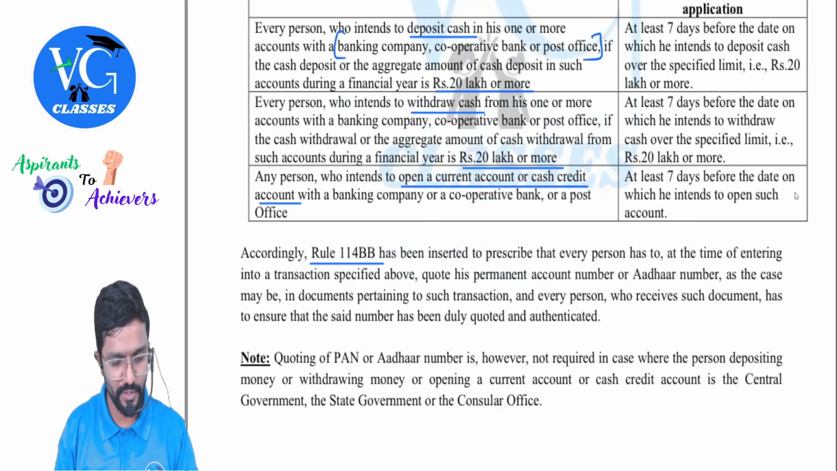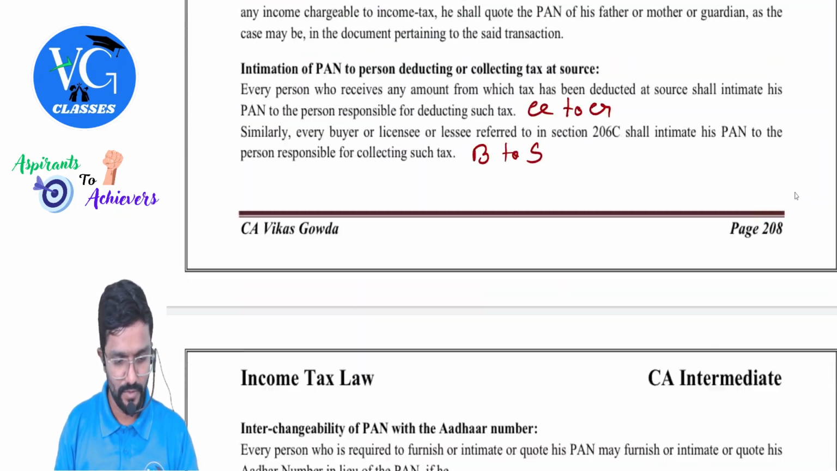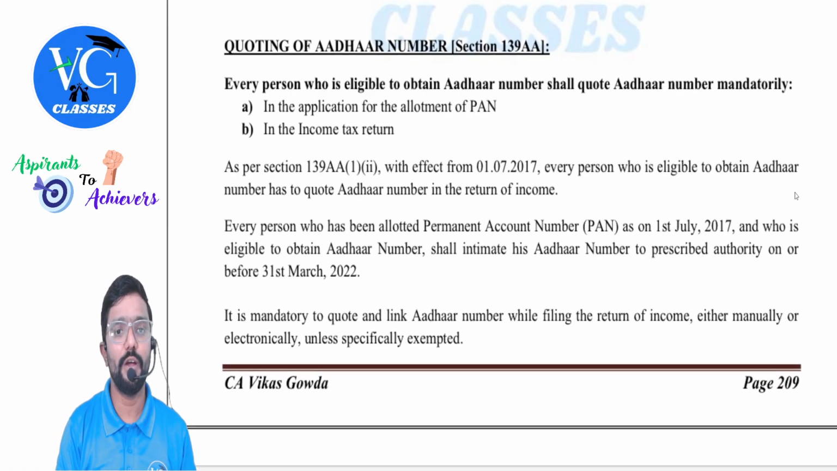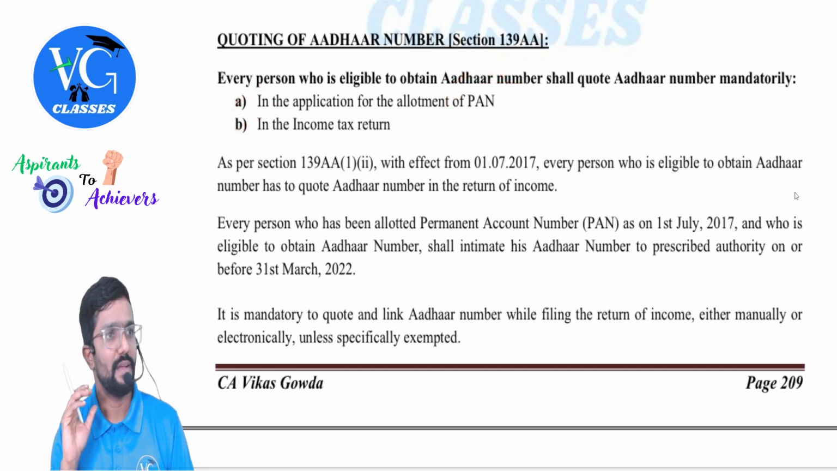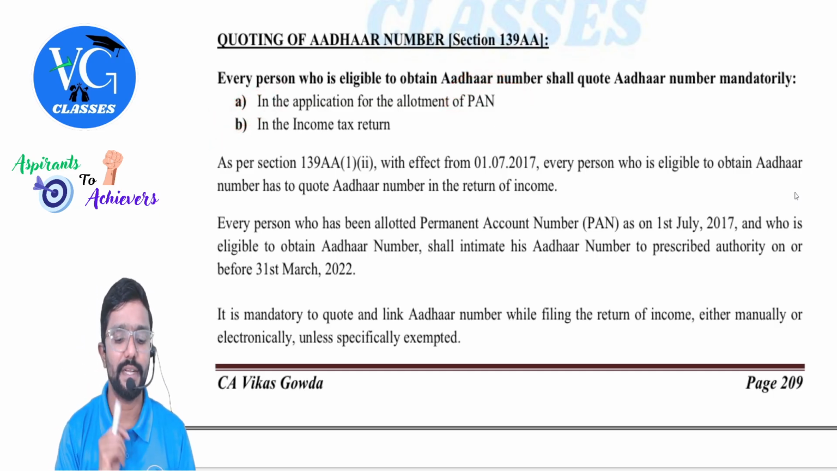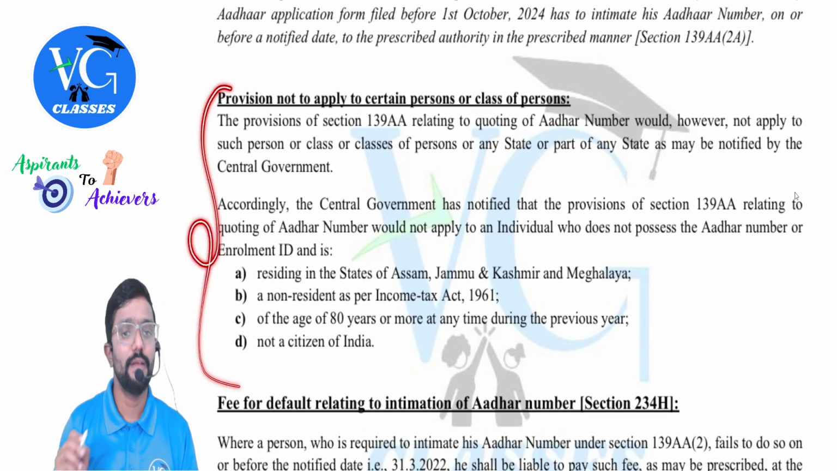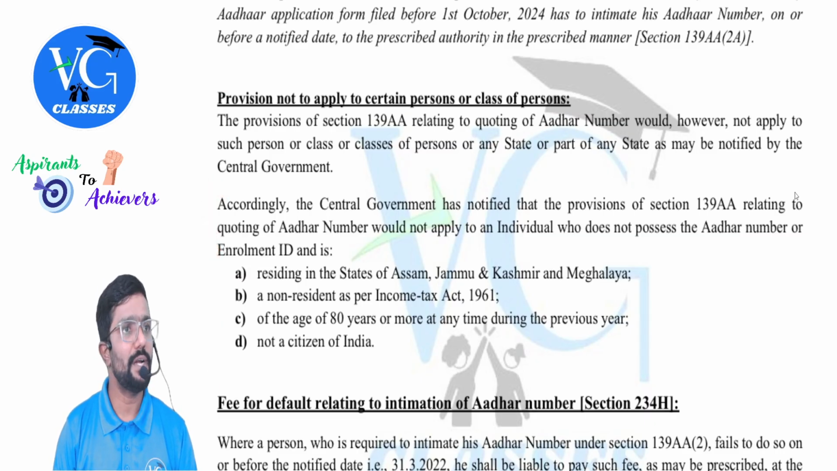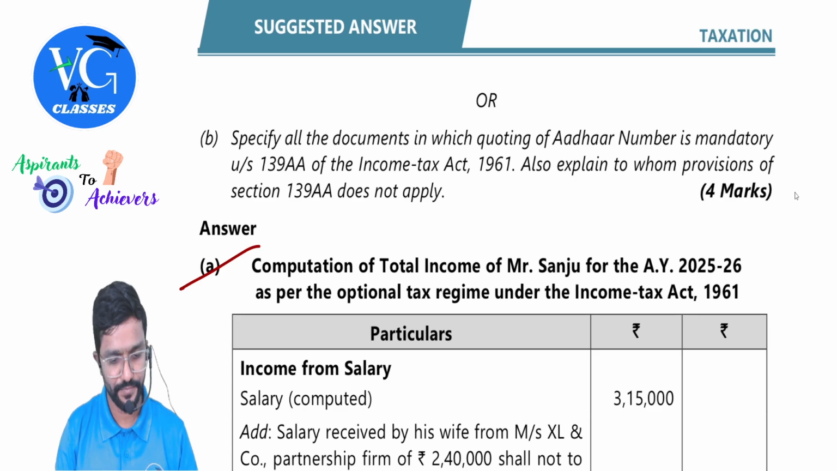Okay. So which provision should you explain? Aadhaar, no? Aadhaar is here. So where and all you have to quote your Aadhaar: in the application for PAN as well as income tax return. Sir, when these provisions are not applicable, I have given it here. In the following cases, the quoting of Aadhaar is not mandatory. Okay? Yes, sir. This is what the answer is.